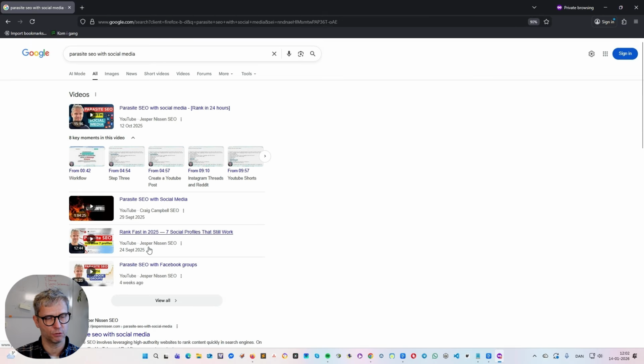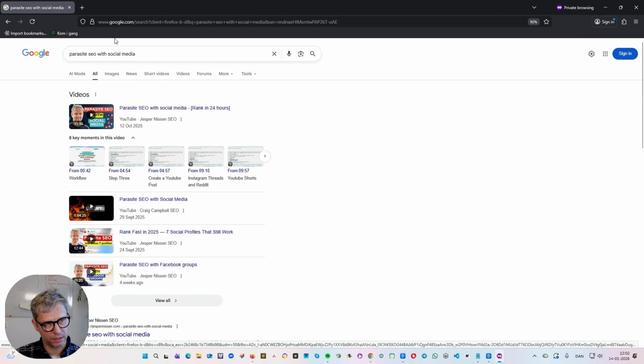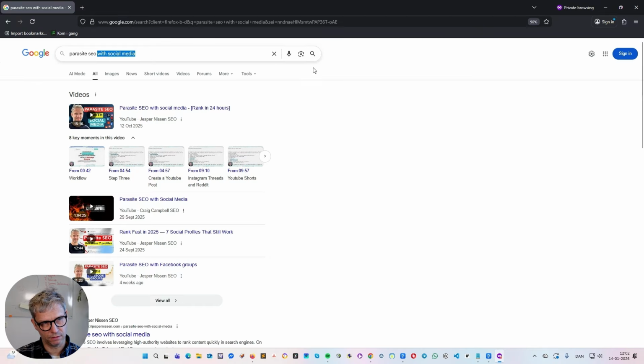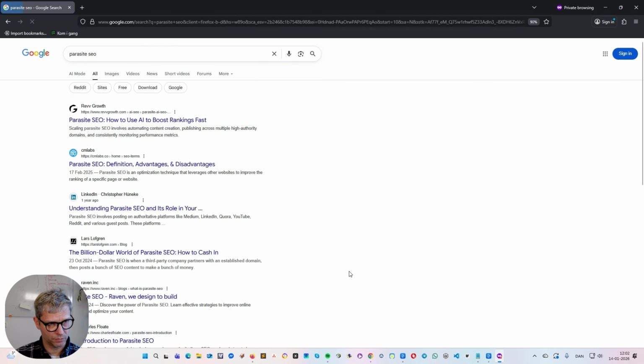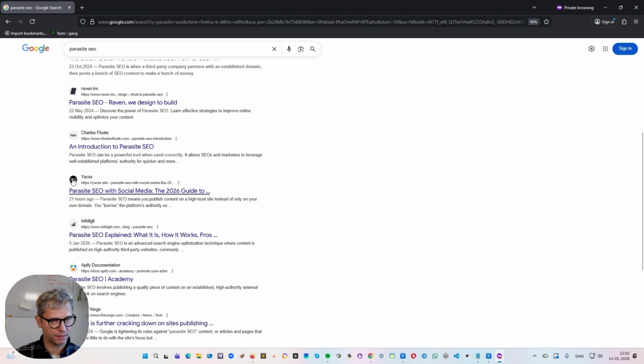I think this is a good example of how you can save time, how you can use Entity SEO, and how you can use AI to leverage the Entity SEO to publish articles fast and rank fast. And I noticed something interesting. If I search for Parasite SEO and I go to page 2, next, the article is actually ranking on page 2. I know that it should be ranking on page 1 for it to be really impressive, but still it is ranking on page 2 for a quite competitive keyword, Parasite SEO.